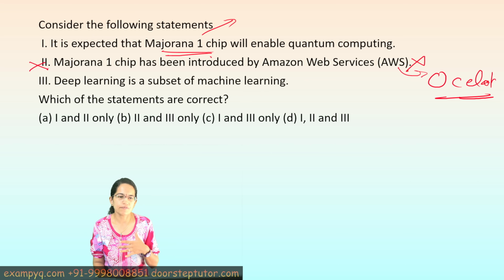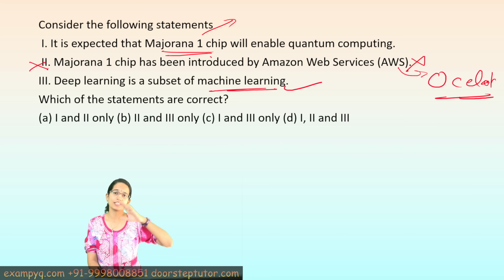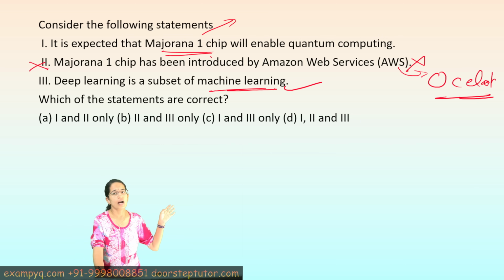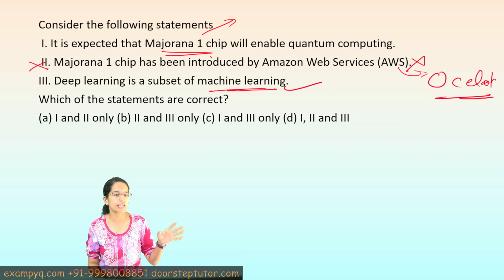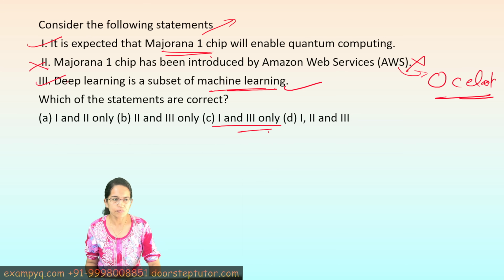Deep learning is definitely a subset of machine learning, and as we had discussed in our classes on expected questions, if you have gone through the series carefully, we have extensively covered machine learning, deep learning. So here 1 and 3 are the correct ones, 2 is the incorrect option. So 1 and 3 are the correct options.